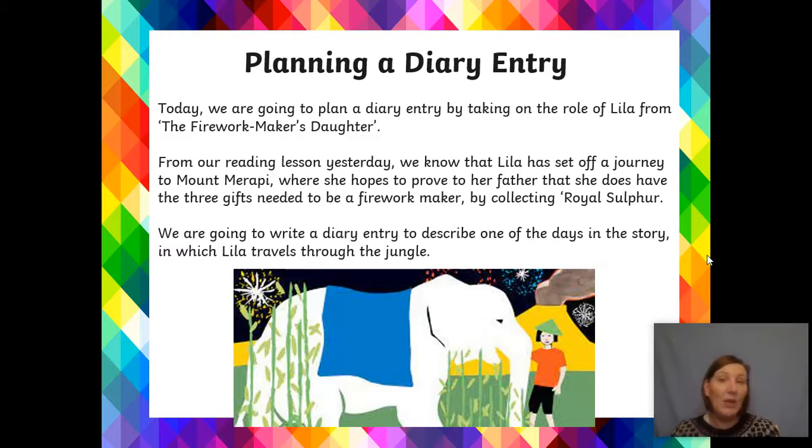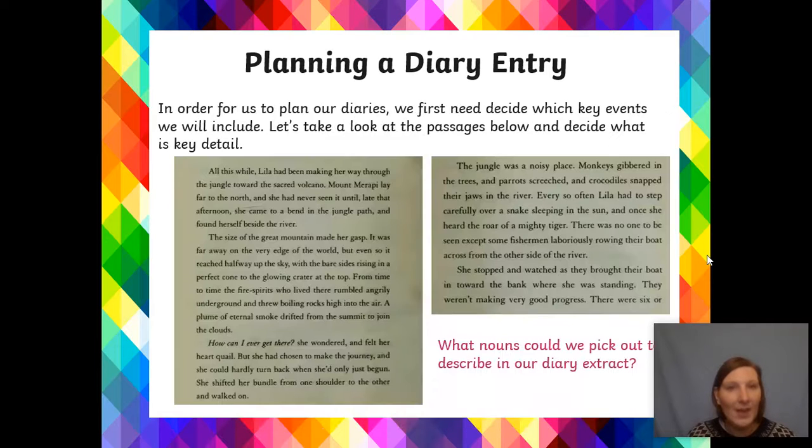travels through the jungle. Now remember, in our guided reading lesson that we've just done earlier, she has made it to the jungle and lots of different events are happening. So in order for us to plan our diary, first we need to decide which key events we're going to include. So we're going to have a little look at this passage below, and we're going to decide what is key and what do we not need.